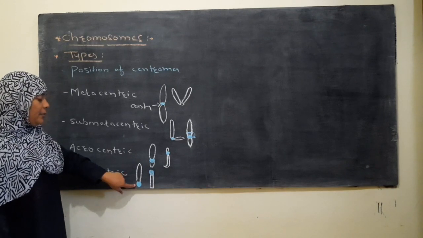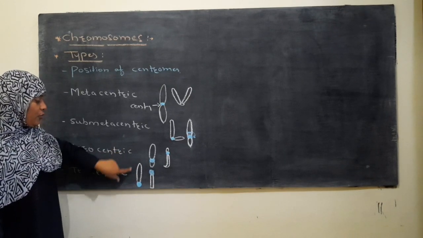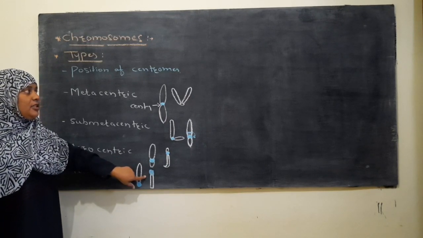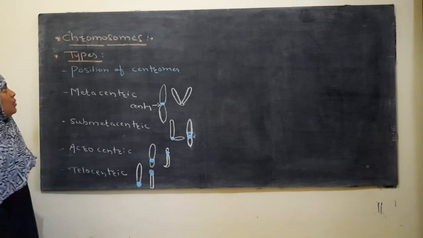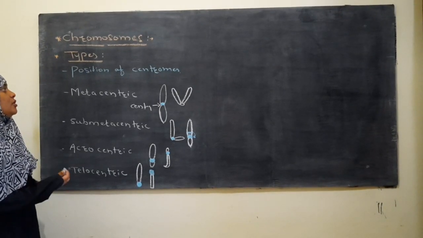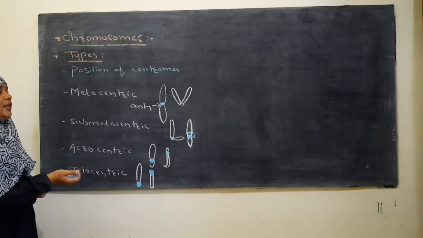और क्योंकि टिप पर प्रेजेंट होता है तो एक ही आर्म हमको दिखाई देगा क्रोमाटिड का, and it gives an I-shaped structure. So these are the four types of chromosome on the basis of the position of the centromere.